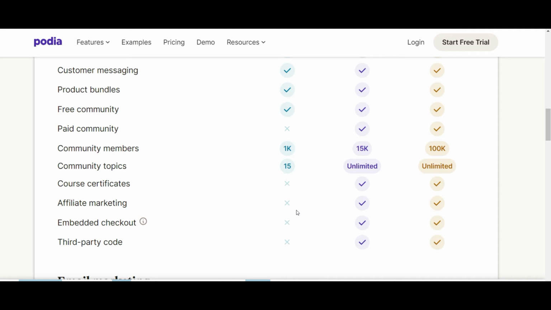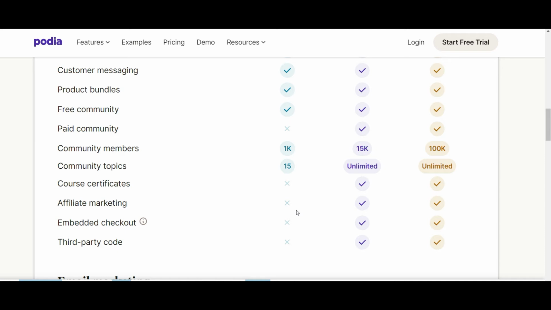The affiliate marketing feature, if you want other people to sell your product, or sell your business and give them a commission for promoting your product for any affiliate sales they bring in, you'll have to upgrade again for that to the Shaker plan.